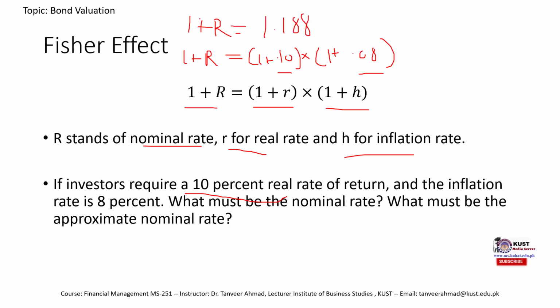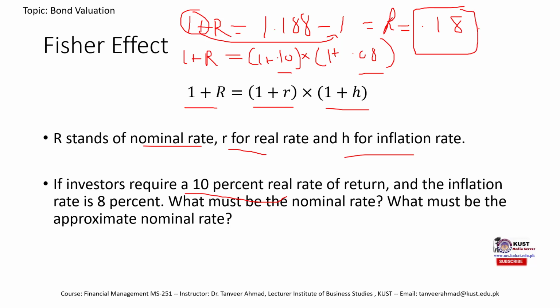If we transfer this 1 to the right side of the equation, it would be minus 1, and we would get R equal to 0.18 or 18%. What this 18% means is that if you want to earn a real interest rate of 10%, then you should deposit your investment in an account where you at least get a nominal interest rate of 18%.